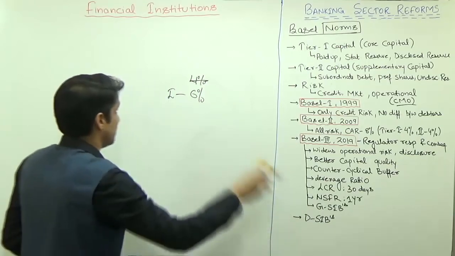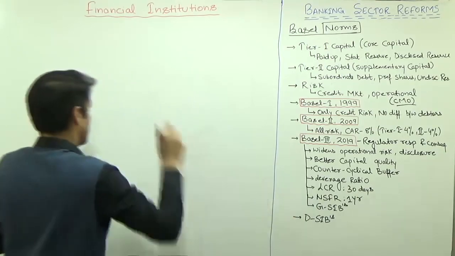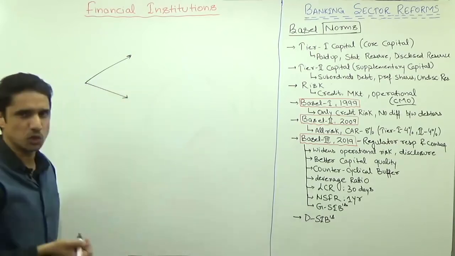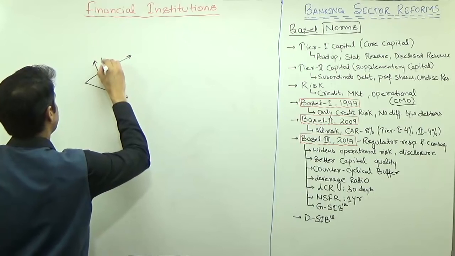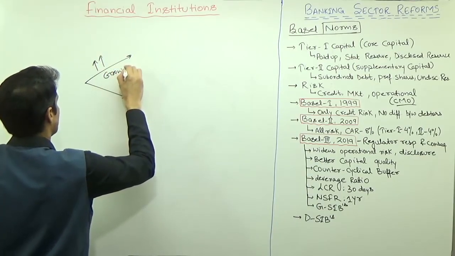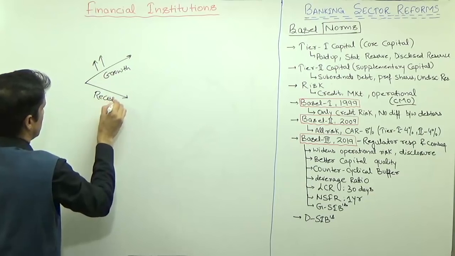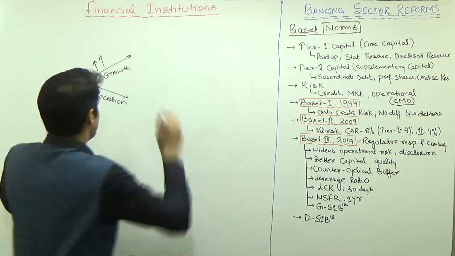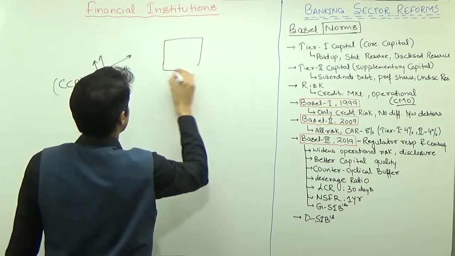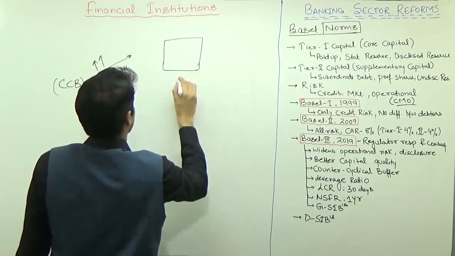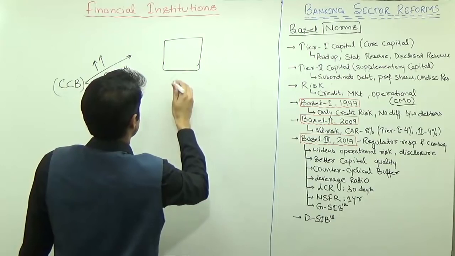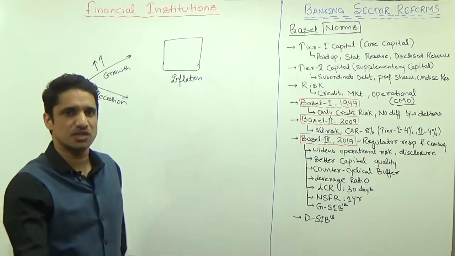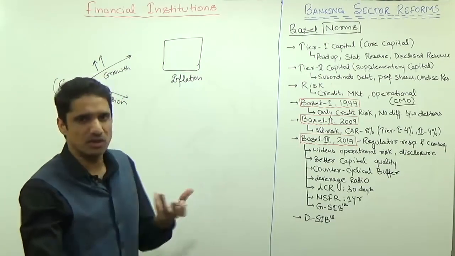Then the counter-cyclical buffer. Now this is a good concept. The counter-cyclical buffer says the economy can face two types of situation. First, the economy is booming, when there is huge growth, and second, when there is recession. Counter-cyclical buffer, CCB. When the economy is growing too much, there are chances of inflation in the economy, because more boom will be there. Inflation is always associated with growth.